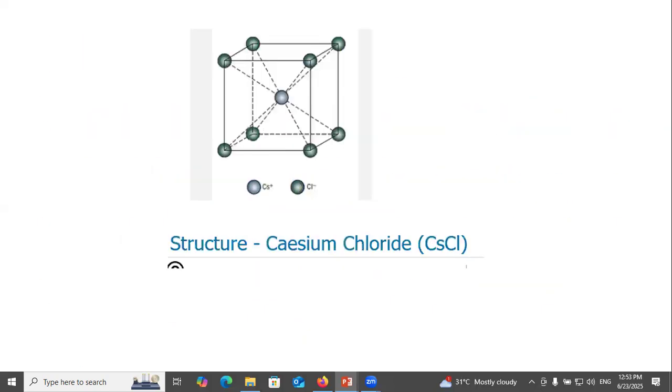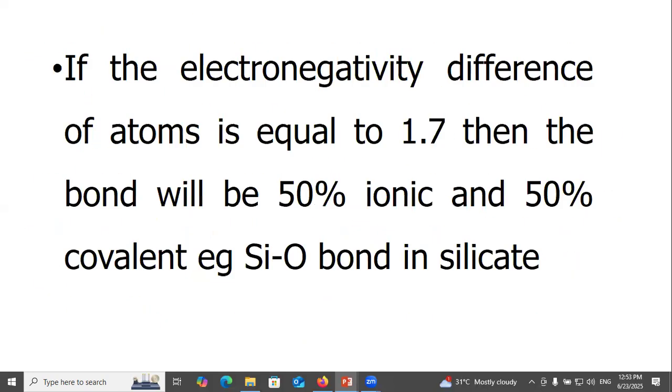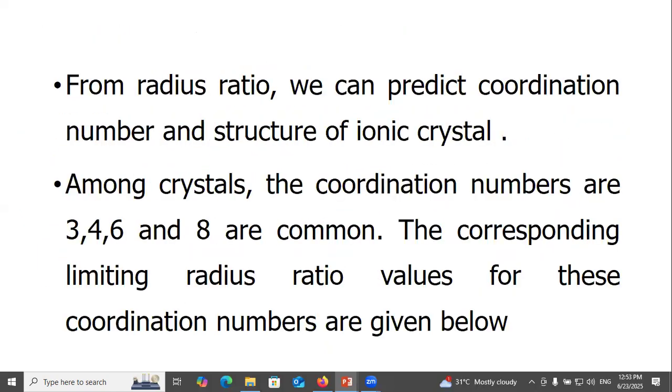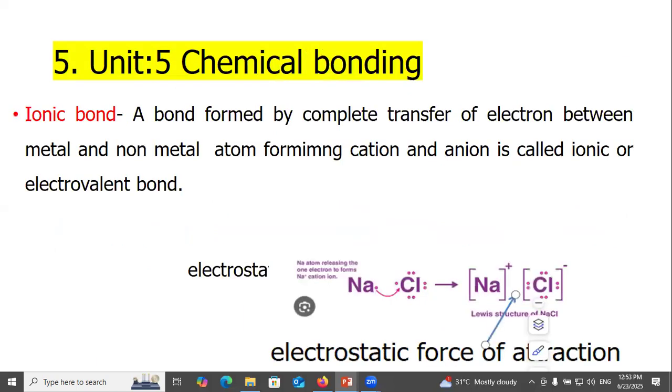Okay, that's all about BSc first year chemistry, chemical bonding, Unit 5, under the Institute of Science and Technology, Trivandrum University.